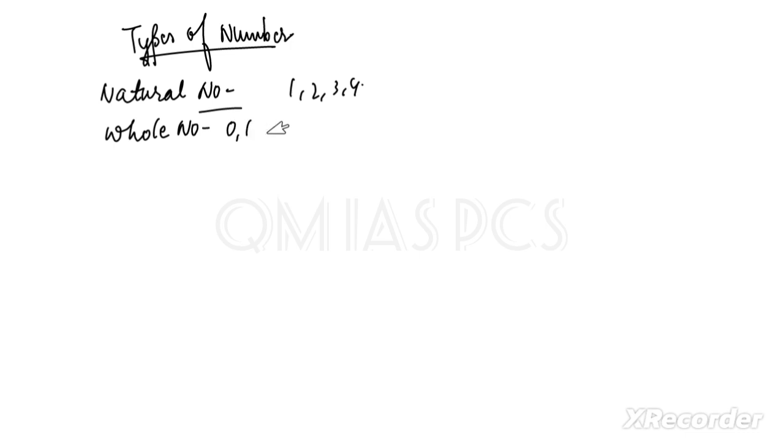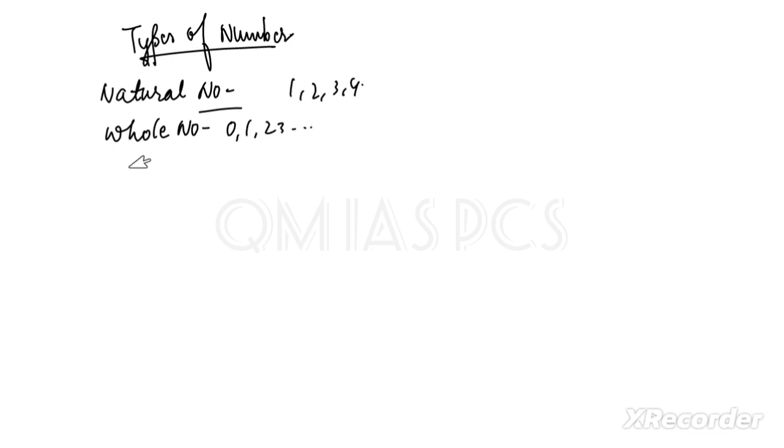So what are natural numbers? Natural numbers are counting numbers, like 1, 2, 3, 4. Then whole numbers will be from 0: 0, 1, 2, 3, like this.